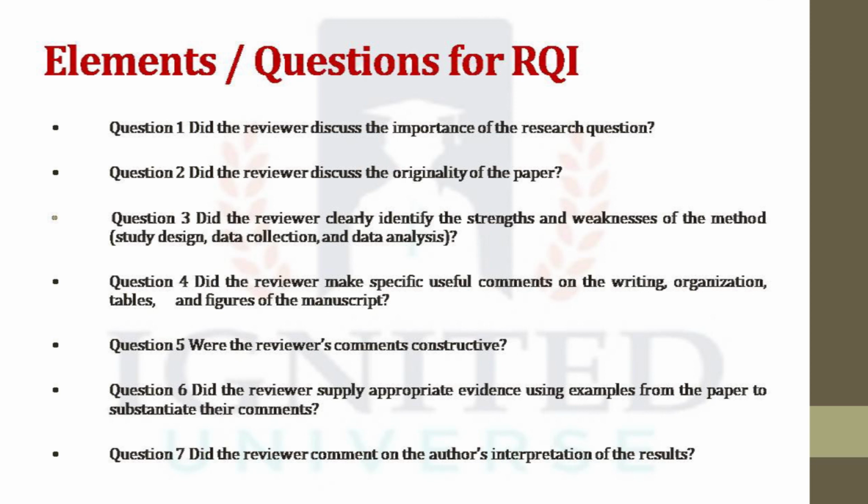Were the reviewer's comments constructive? 1 not at all, 5 very constructive. Did the reviewer supply appropriate evidence using examples from the paper to substantiate their comments? In this again we can have a Likert scale from 1 to 5. 1 being no comment substantiated, 3 being some comments substantiated, and 5 all comments substantiated. Then, did the reviewer comment on the author's interpretation of results? 1 being not at all and 5 being discussed extensively.